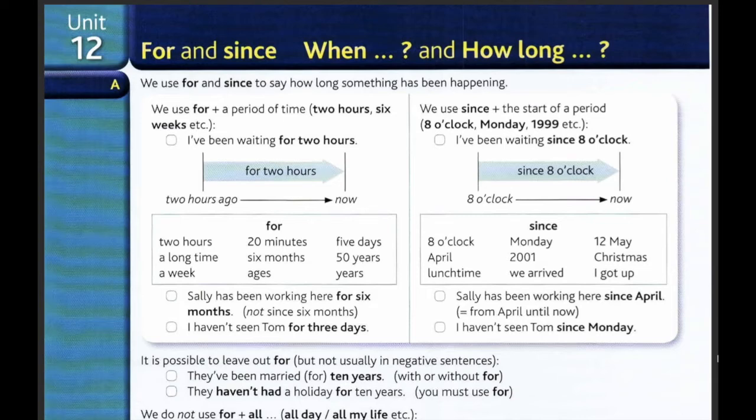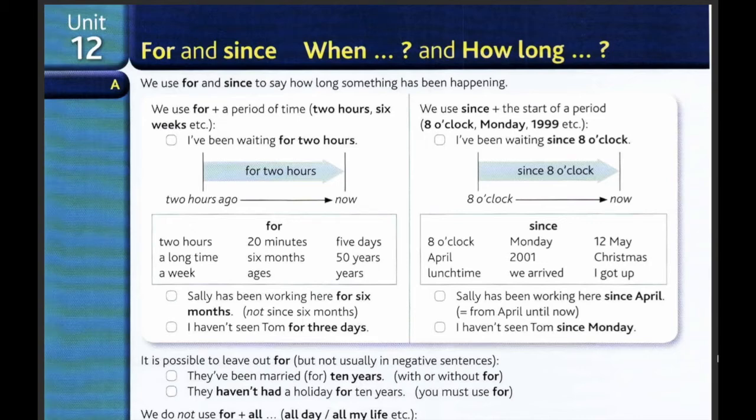For example, you can say Sally has been working here for 6 months. We don't say since 6 months because 6 months is the total amount of time. Or you can say Sally has been working here since April, meaning from April until now. I haven't seen Tom for 3 days, or I haven't seen Tom since Monday.